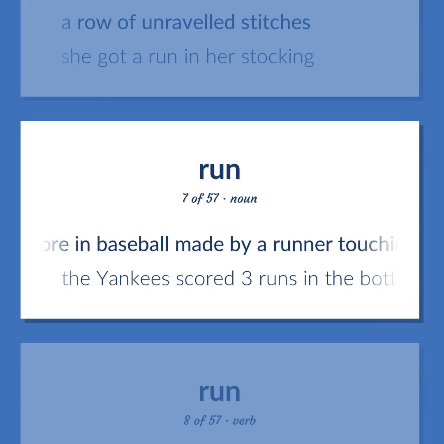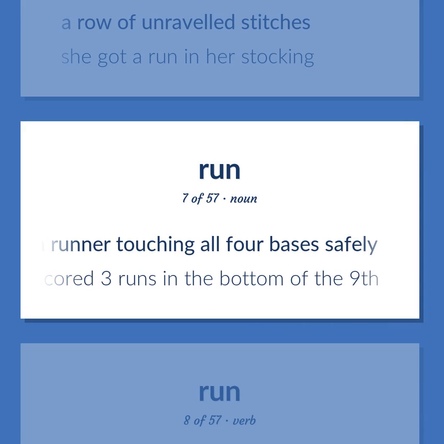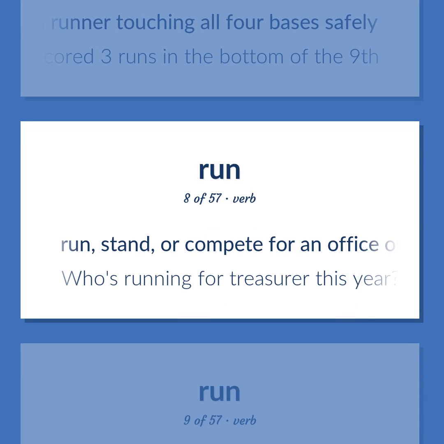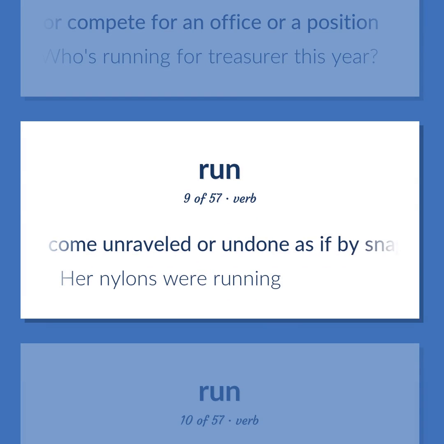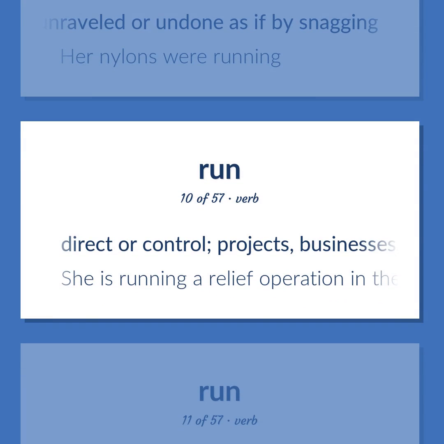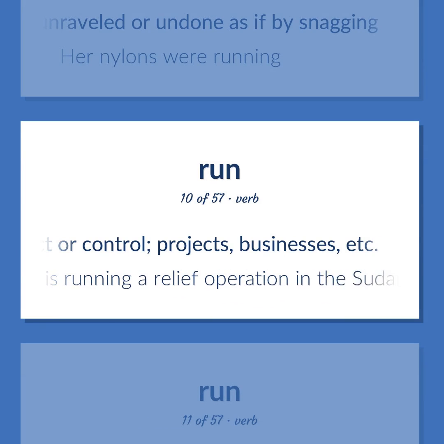A score in baseball made by a runner touching all 4 bases safely. The Yankees scored 3 runs in the bottom of the 9th. Run, stand, or compete for an office or a position. Who's running for treasurer this year? Come unraveled or undone as if by snagging. Her nylons were running. Direct or control projects, businesses, etc. She is running a relief operation in the Sudan.